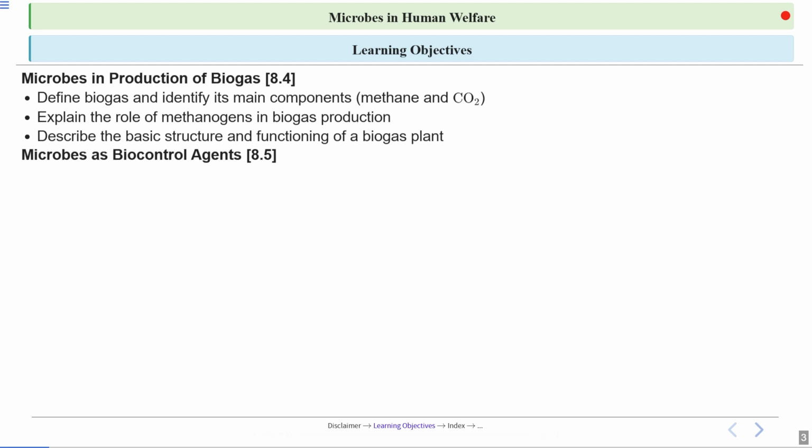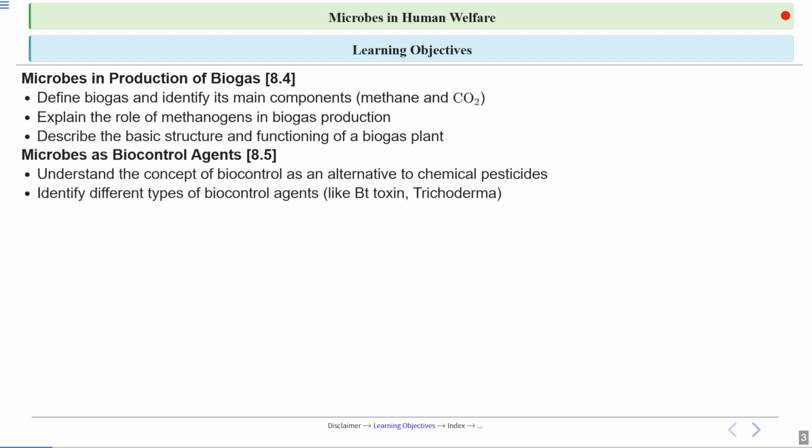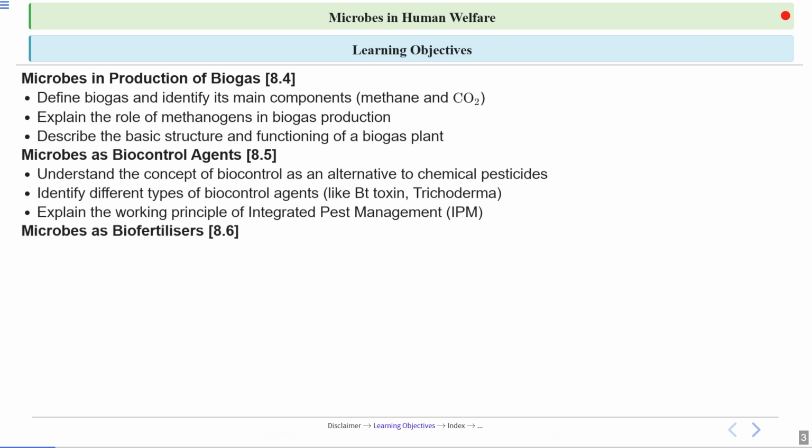Then we'll also talk about microorganisms as biocontrol agents. Some microorganisms are beneficial also. They're used by humans as biocontrol agents. So we will understand the concept of biocontrol as an alternative to chemical pesticides. We'll also identify different types of biocontrol agents like Bt toxin and Trichoderma. We'll explain the working principle of integrated pest management.